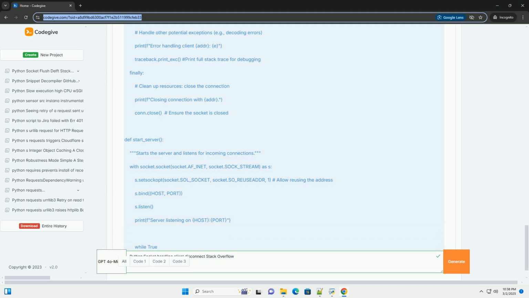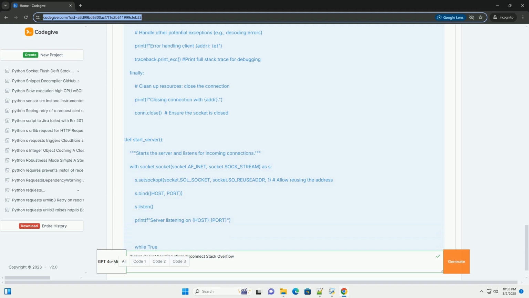start_server function. Creates a TCP socket using socket.socket, socket.AF_INET, socket.SOCK_STREAM. s.setsockopt, socket.SOL_SOCKET, socket.SO_REUSEADDR, 1. This allows you to quickly restart the server without waiting for the socket to be released by the operating system. This is helpful during development and testing.